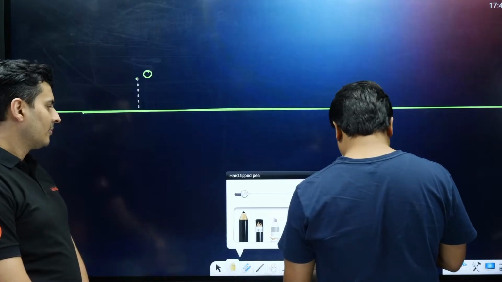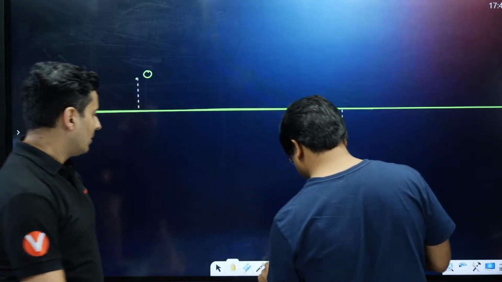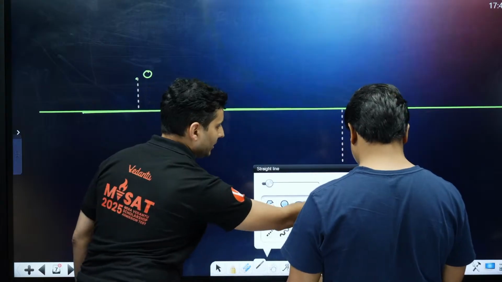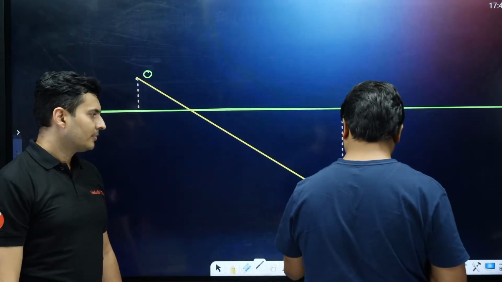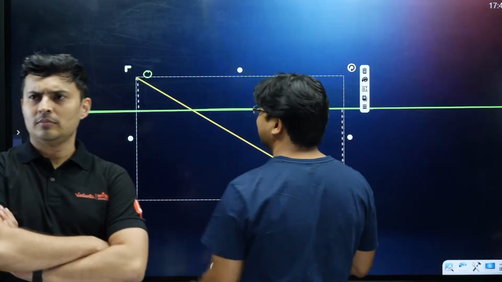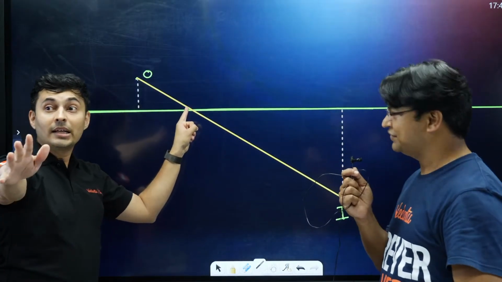So, guys, if you connect the object and the image, let me use the tool, this line tool. If we connect the object with the image, wherever this line cuts the principal axis, that is the center of curvature.